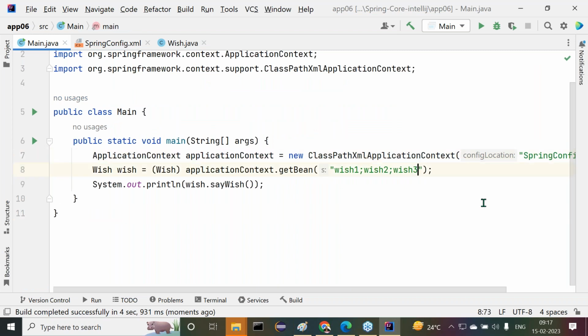In main, I simply want to use wish. No changes in our program, only in the configuration file we changed it, directly to wish. Now let me execute this. Definitely here we are able to get an output.